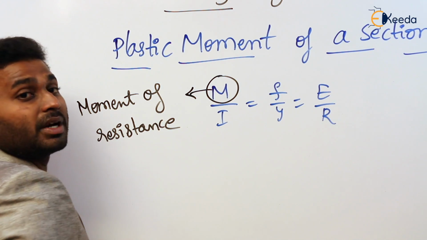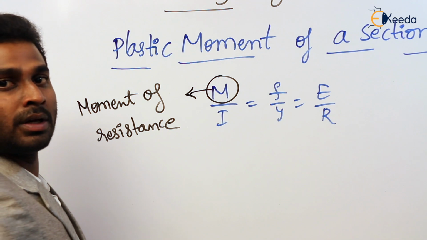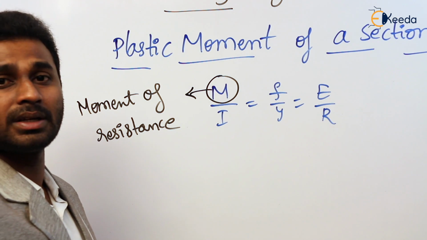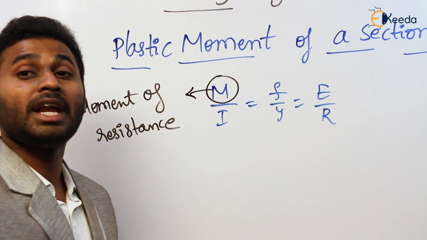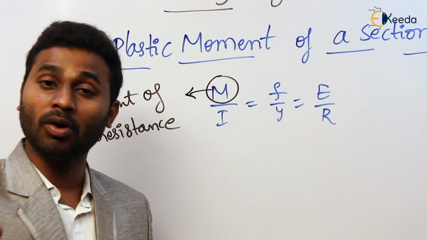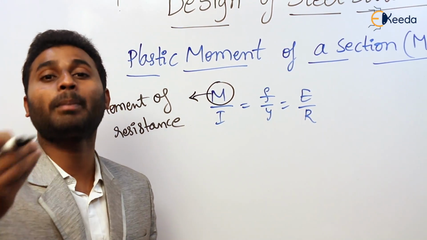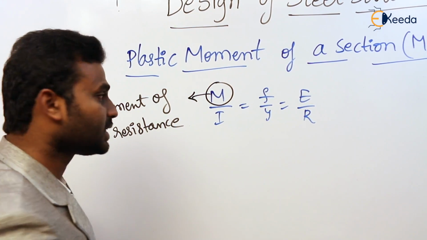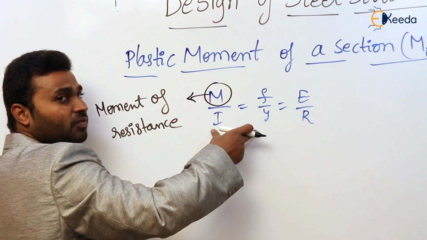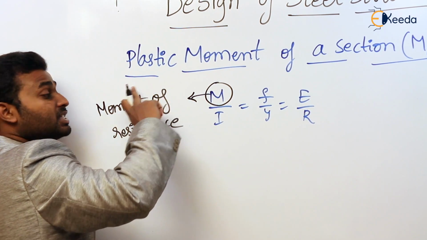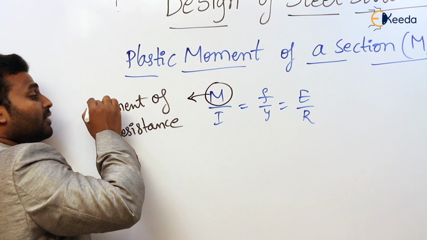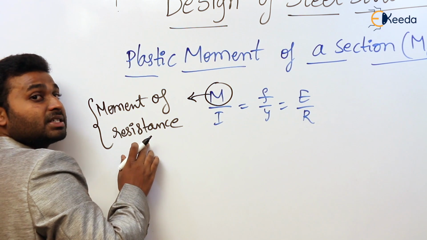M is moment of resistance. Then what is meant by bending moment? Bending moment is a moment developed in a beam because of externally applied load. So from this we can say that the M used in this formula is the moment of resistance, which is the material property or internal phenomena. Moment of resistance is the internal phenomena.